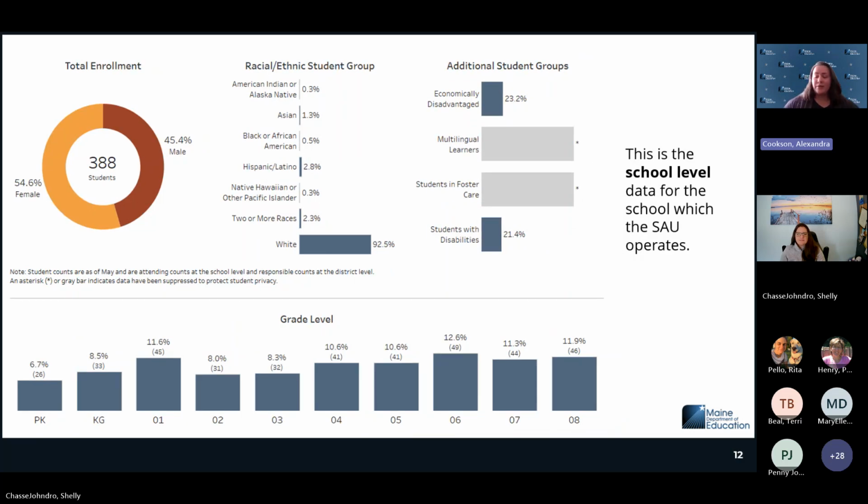You'll notice that the 9th through 12th grade levels have disappeared because they're not educating those students in their school. They're outplacing them to other high schools. So those students have now gone. Their attending schools would be listing them as attending at whichever high school they're attending.